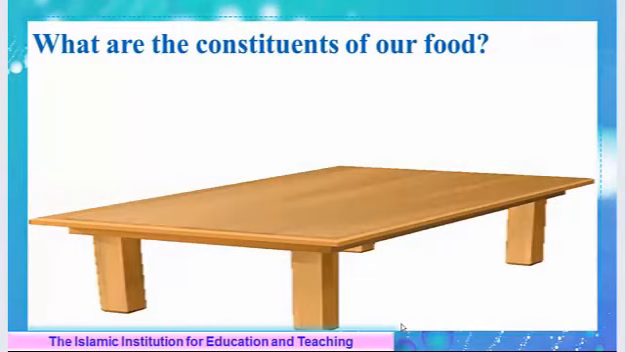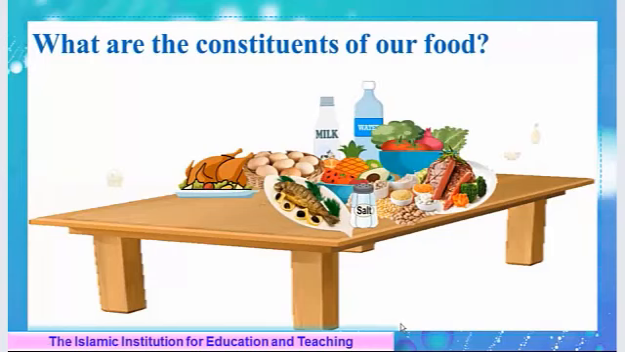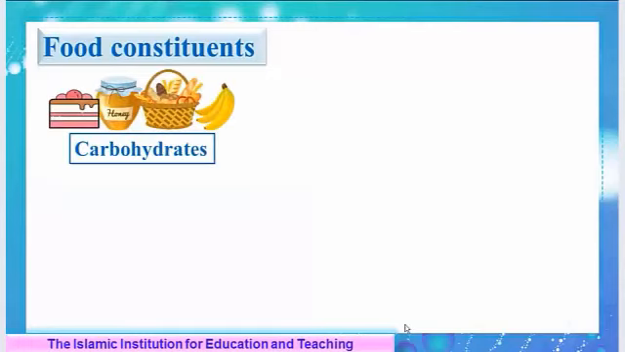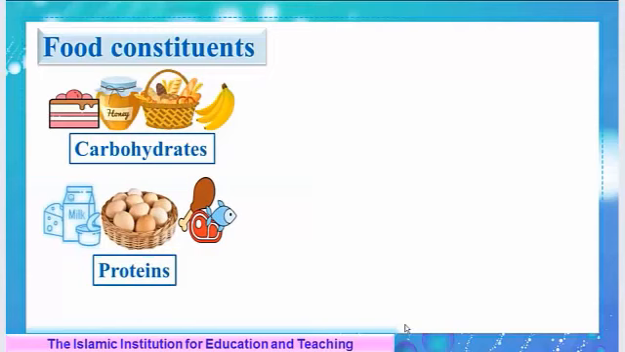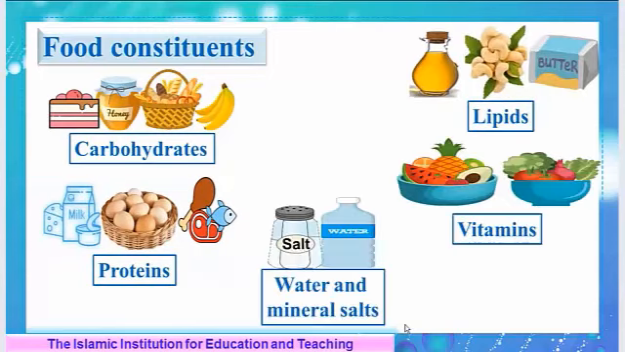Now, a question may arise. What are the constituents of our food? Food is composed of 5 basic components. These are carbohydrates, proteins, lipids, vitamins, water, and mineral salts. Let's learn about these components one by one and in details.